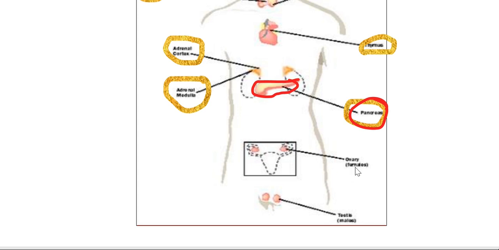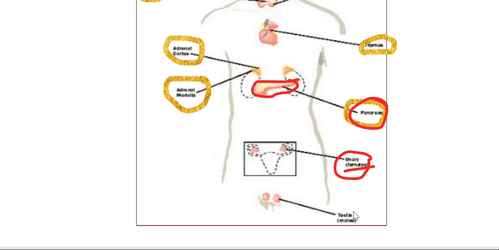For the female body, there is the ovary, and it releases one important hormone, estrogen, that controls the female sexual characters and also helps in the development of the female reproductive parts.